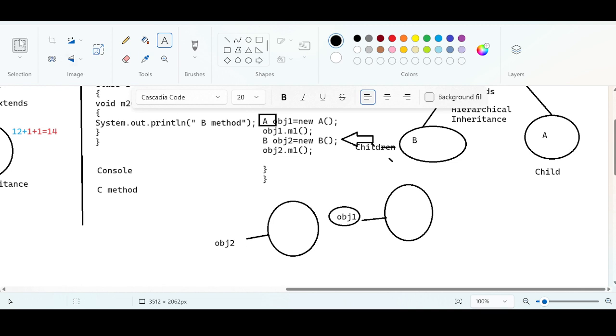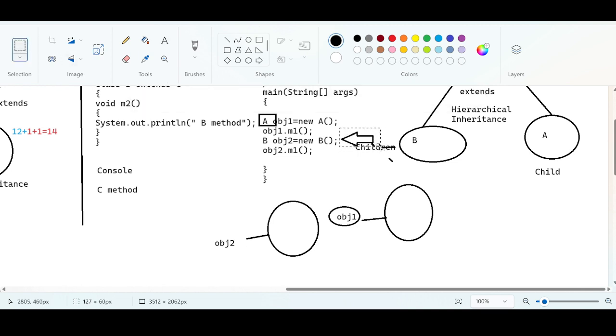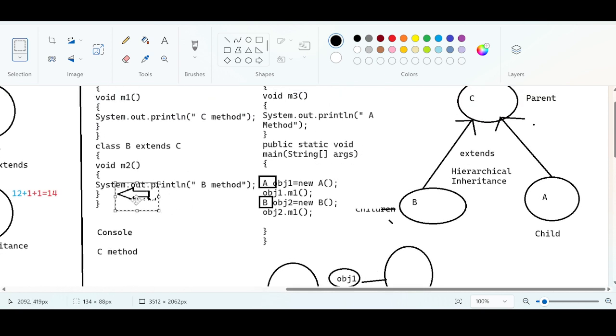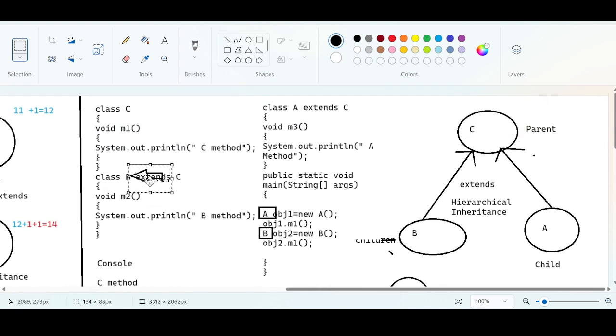Now the next line. Focus on the next line. It says obj2.m1. First, it will identify what type obj2 is. It is of class B type. It will look for the method m1 inside the class B. Is there any m1 method inside the class B? Where is the class B? So this is the class B. There is no m1 method inside the class B.